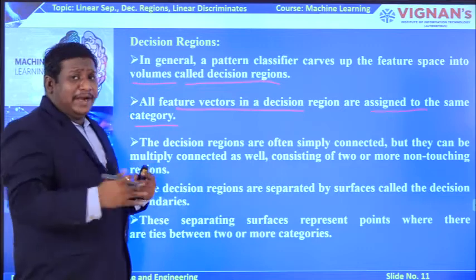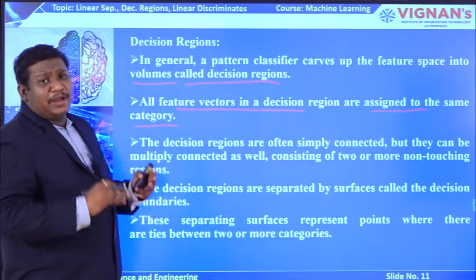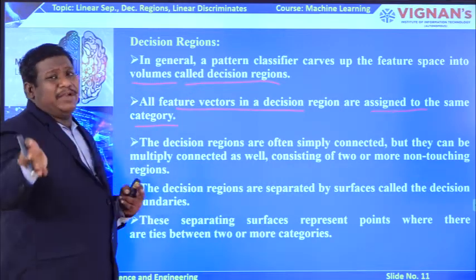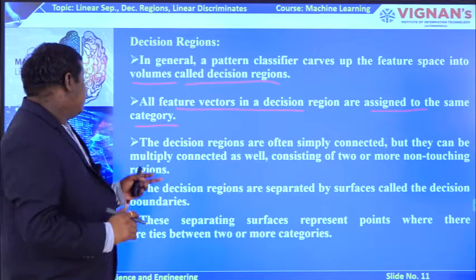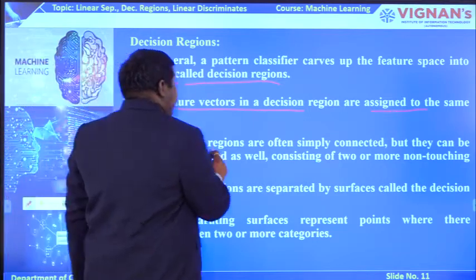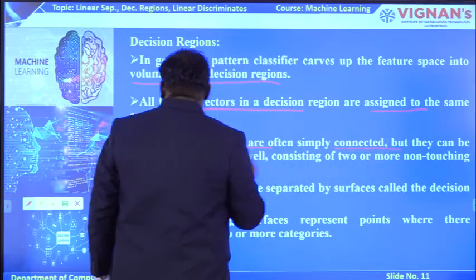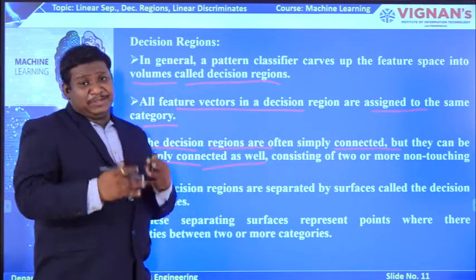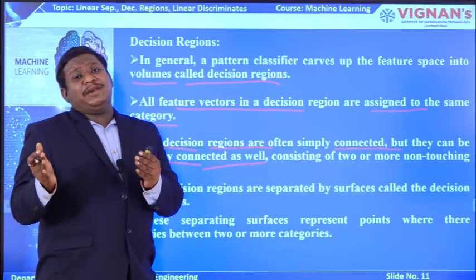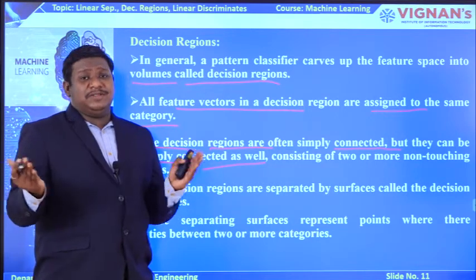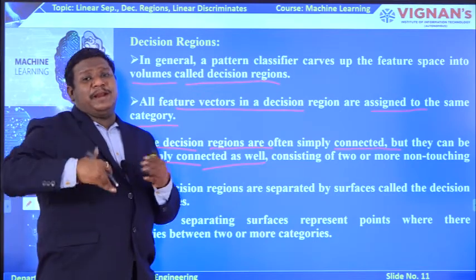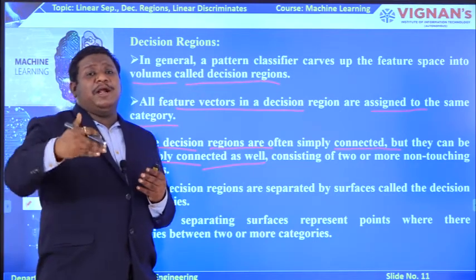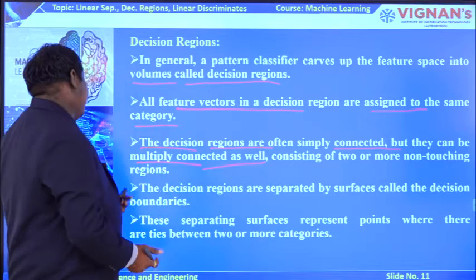The decision regions are often simply connected, but they can be multiply connected as well. That means they can be connected one to one, or one to many, in parallel, or in a multiple fashion.